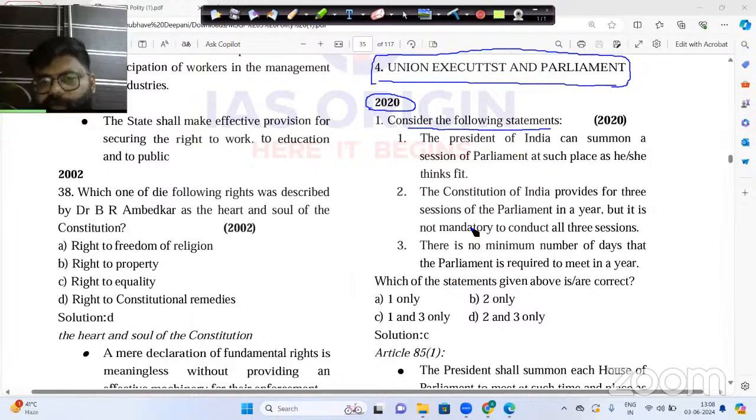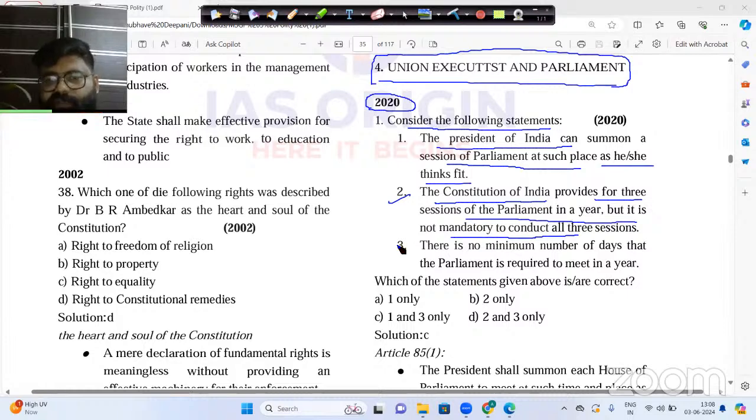Here are the statements in front of you. The first statement is: the President of India can summon the session of Parliament at such a place as she thinks fit. Number two is: the Constitution of India provides for 3 sessions of the Parliament in a year, but it is not mandatory to conduct all the 3 sessions. And number three is: there is no minimum number of days that the Parliament is required to meet in a year. Now, which of these statements are correct? The correct option is option C, that is 1 and 3.